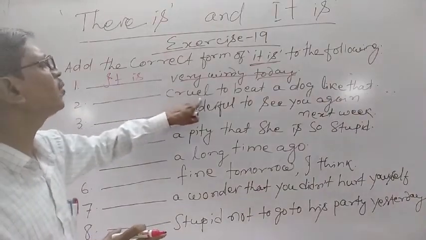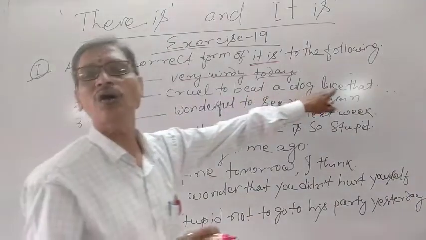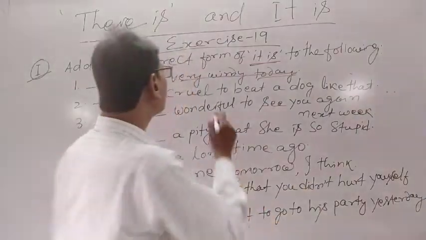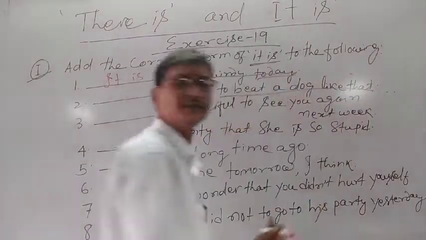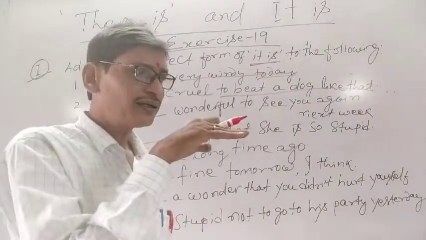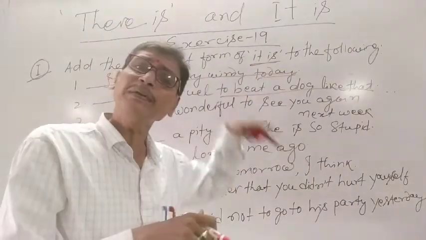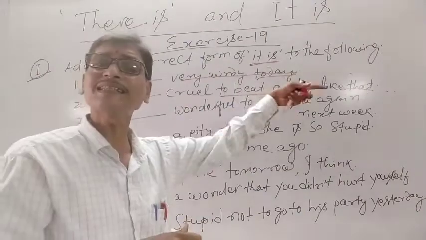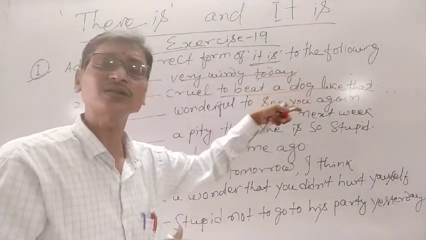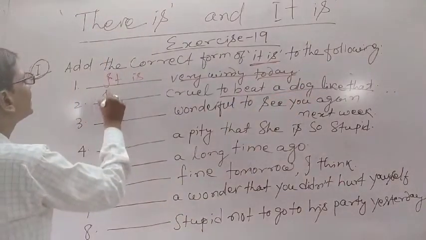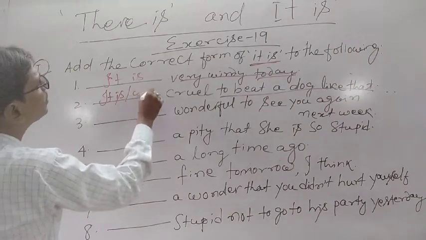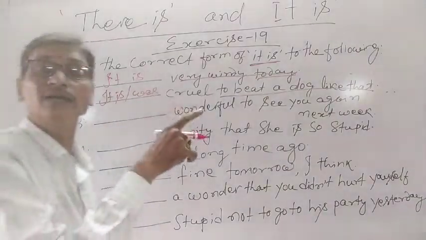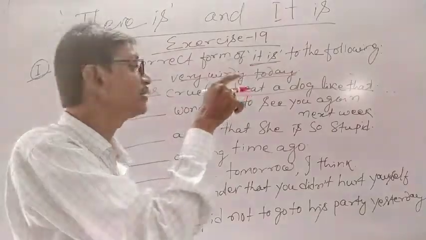Dash cruel to beat a dog like that. So to beat a dog like that can be a present situation or a past situation. Therefore, to express this phrase or clause, we can use it is or it was cruel to beat a dog like that.